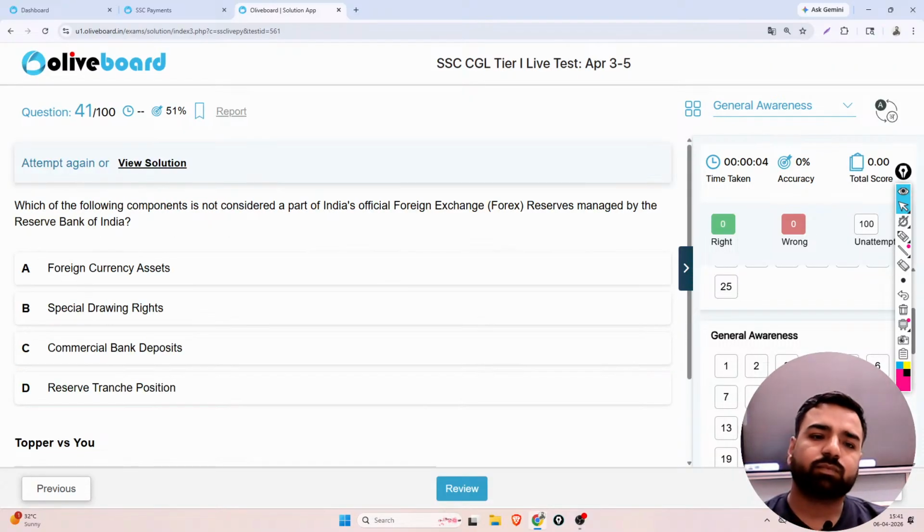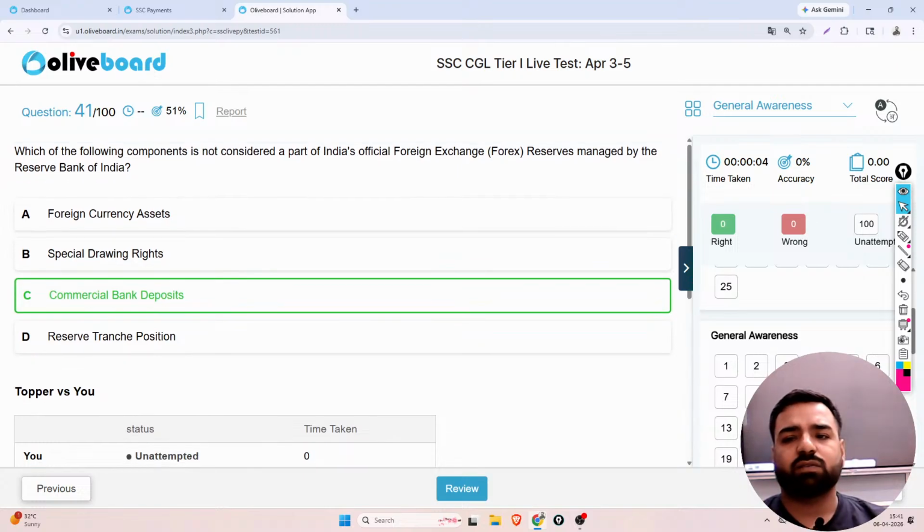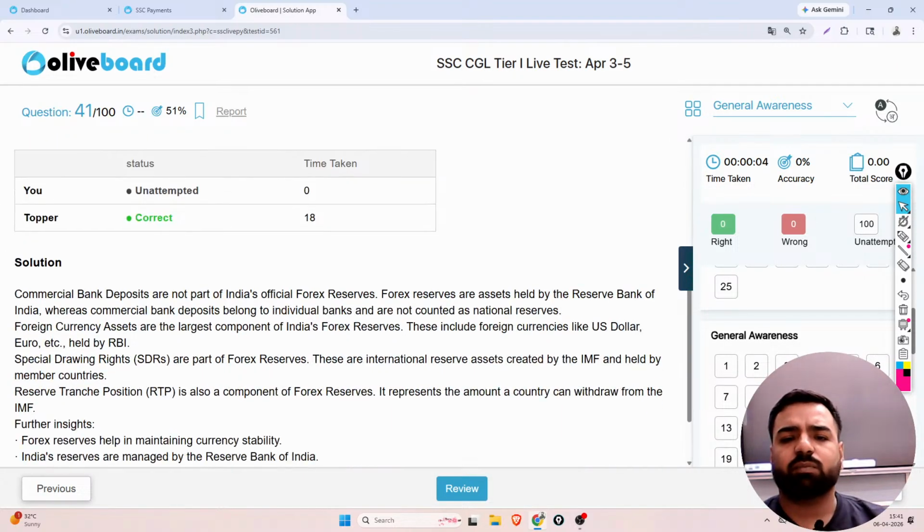Next. Which of the following components is not considered a part of India's official foreign exchange reserves managed by the RBI? Foreign currency assets, that's true. Special drawing rights, again true. Commercial bank deposits, that's wrong, because we are not linking it with the private part. Commercial bank deposits are not part of India's official forex reserves. They belong to the individual banks and are not counted as national reserves. That's the point. So here the correct answer was commercial bank deposits. Next.